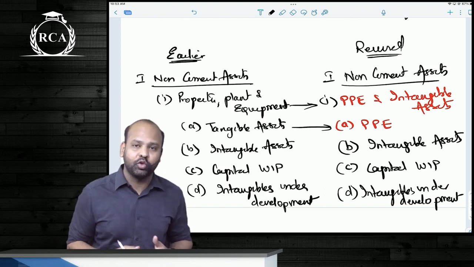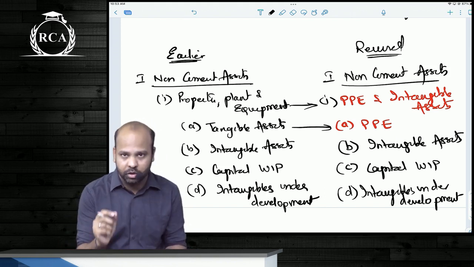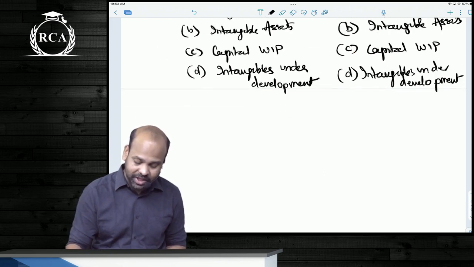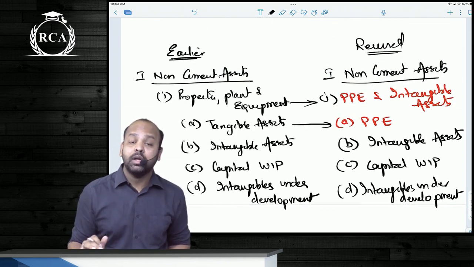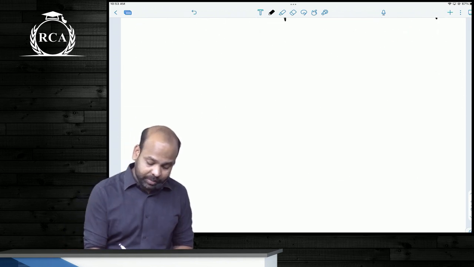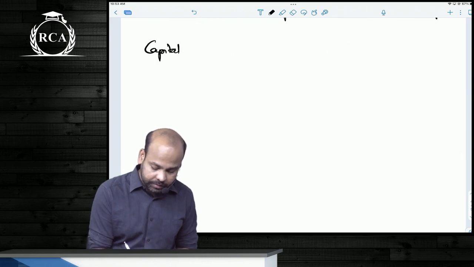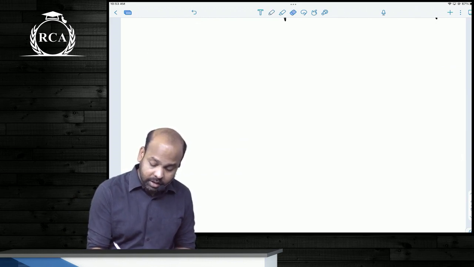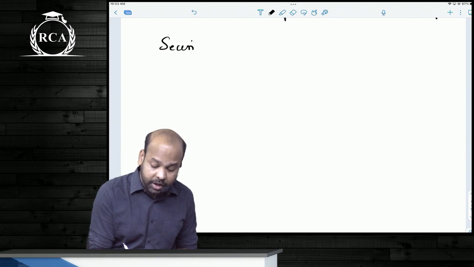Again, in case you need to copy this, please pause the video and finish it off. Make a note of it. Again, very important changes for the purpose of exam. The third important change is in respect of capital advances. No, sorry guys. The third important change is in respect of security deposits, not capital advances.